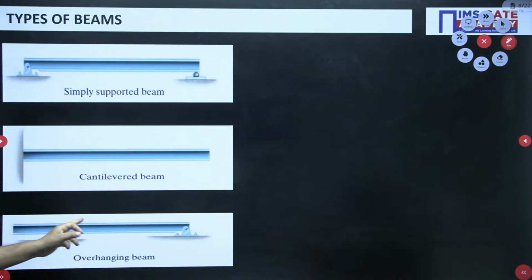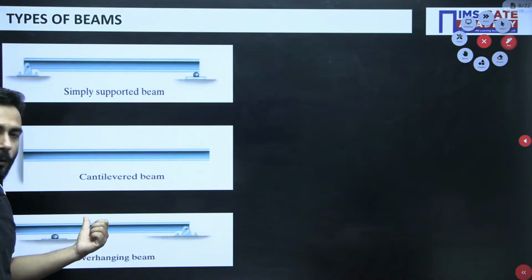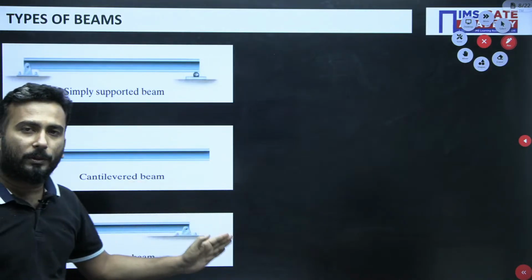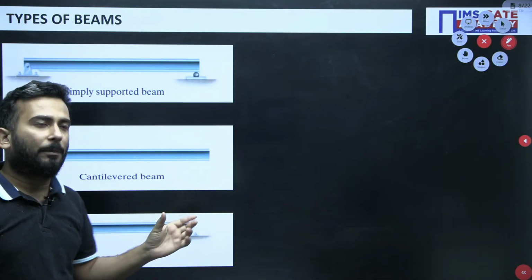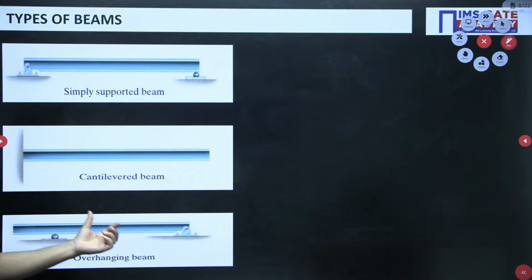Another is your overhanging beam, in which either one end or both the ends extends after the support. Some portion is overhanging, so it is called overhanging beam.